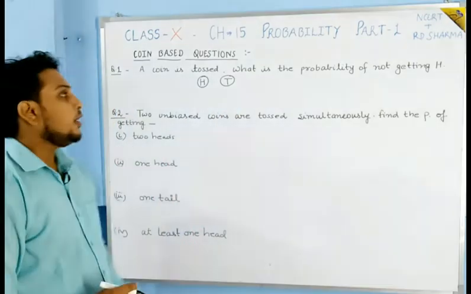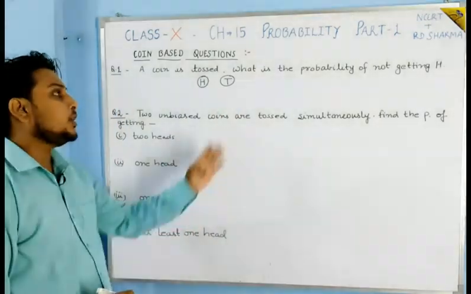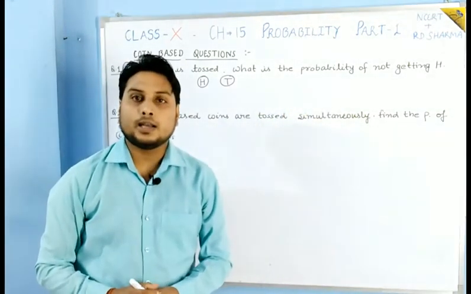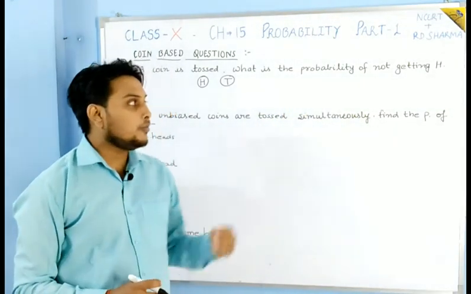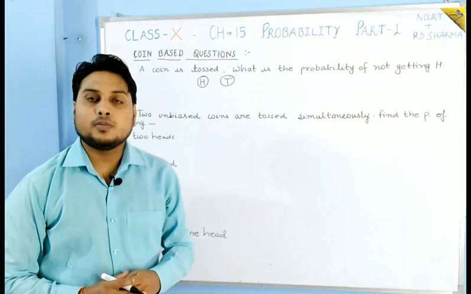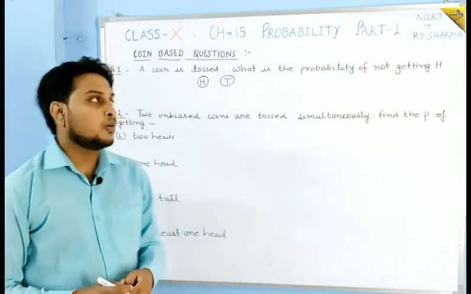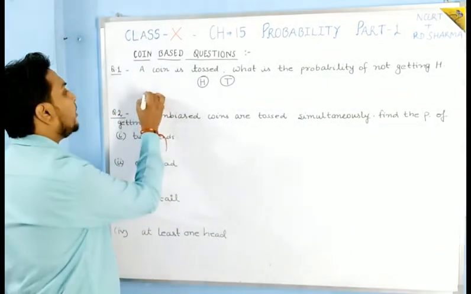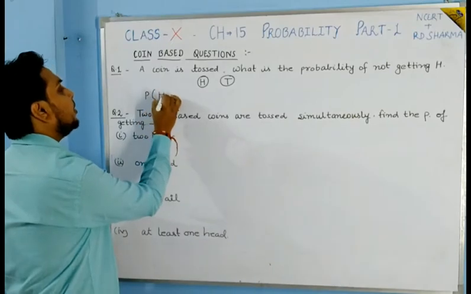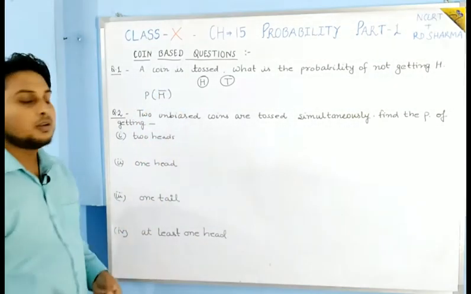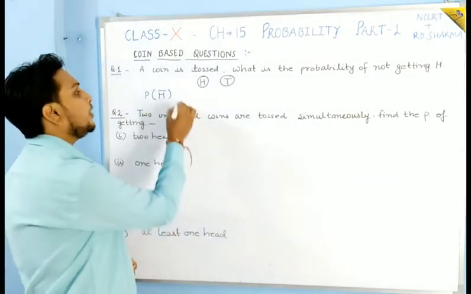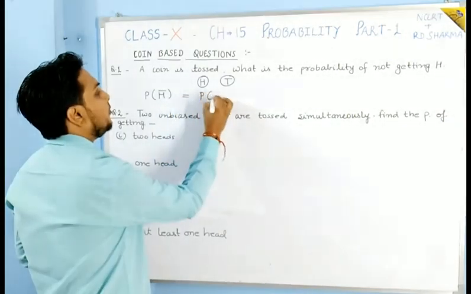If someone asks the probability of not getting head, then if head will not come, tail will come. So either you can find the probability of not head, or you can find the probability of getting tail.